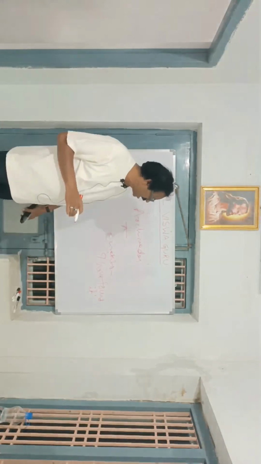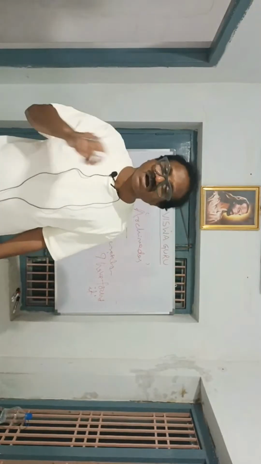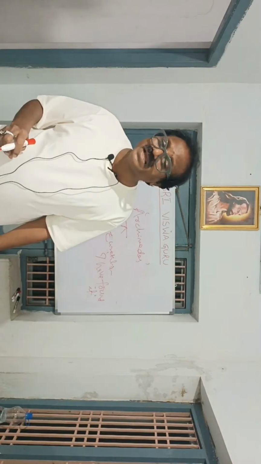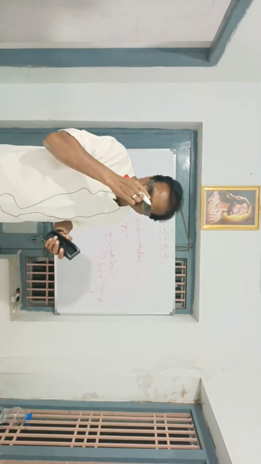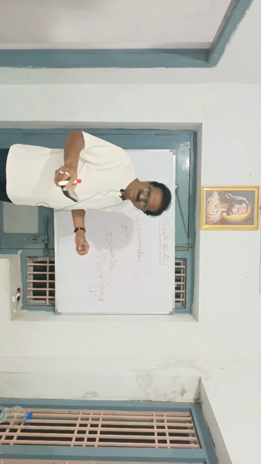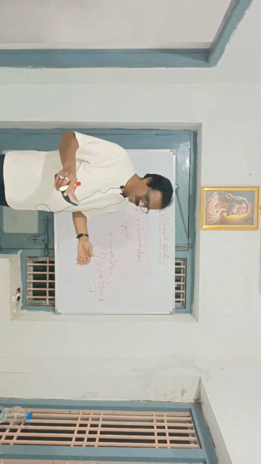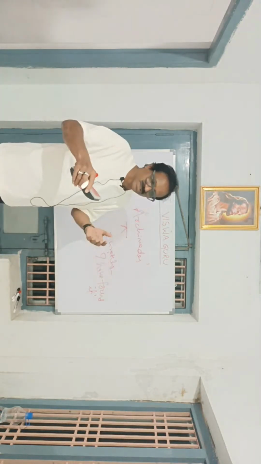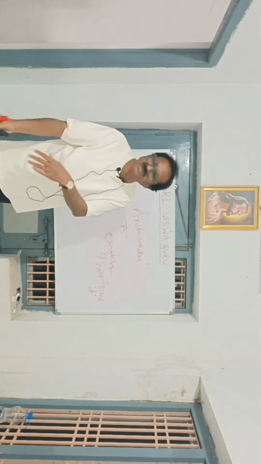Now, Eureka, I have found it. It is also related to Archimedes. When he was ready to bathe in a tub, when he placed his body in the tub, that much level of water, equal to his body's volume, flowed out of the tub.